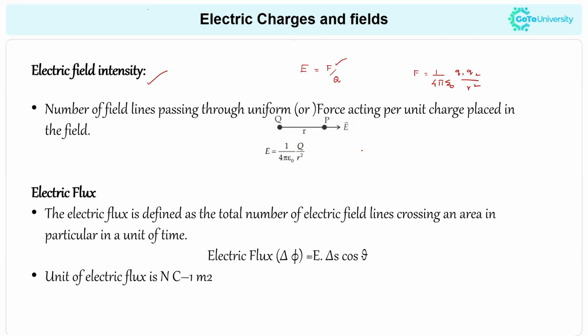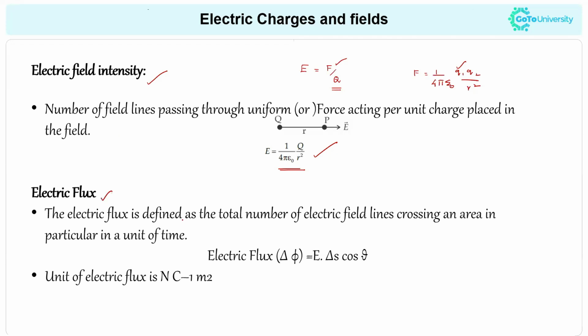Whenever we calculate the electric field intensity, we calculate it for one charge with respect to another. That's why we divide by Q here, and the equation used to represent the electric field intensity is E is equal to 1 over 4 pi epsilon naught Q divided by r square. So this is a very important equation you have to know.